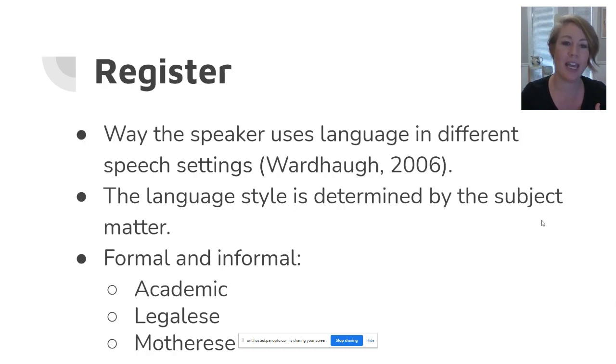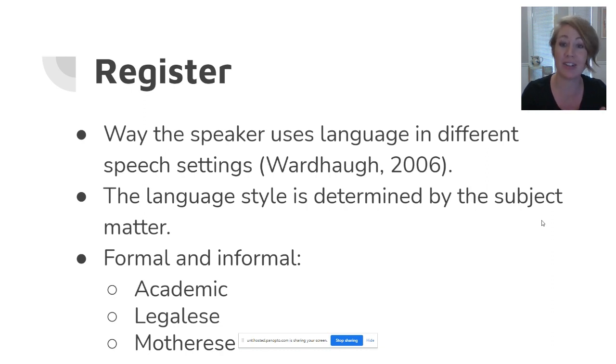A register is the way a speaker uses language in different speech settings, and this language style is determined by the subject matter. So here the style is not determined by the desire to be accepted or to fit in, nor is it determined by a goal to match the person you're speaking with. An appropriate register is determined by the subject matter.